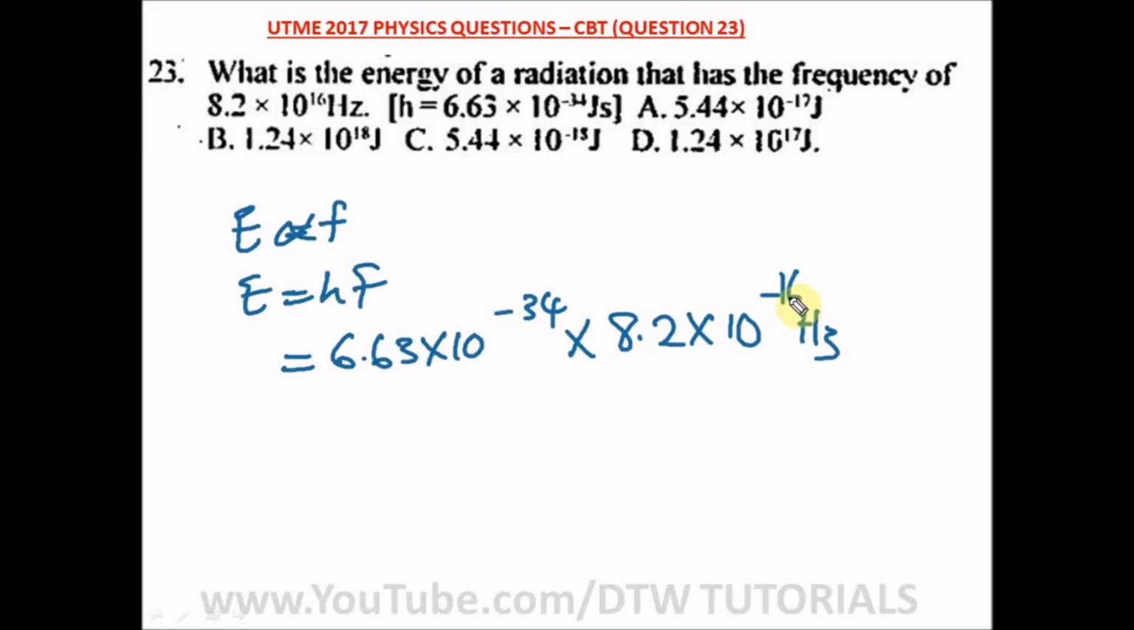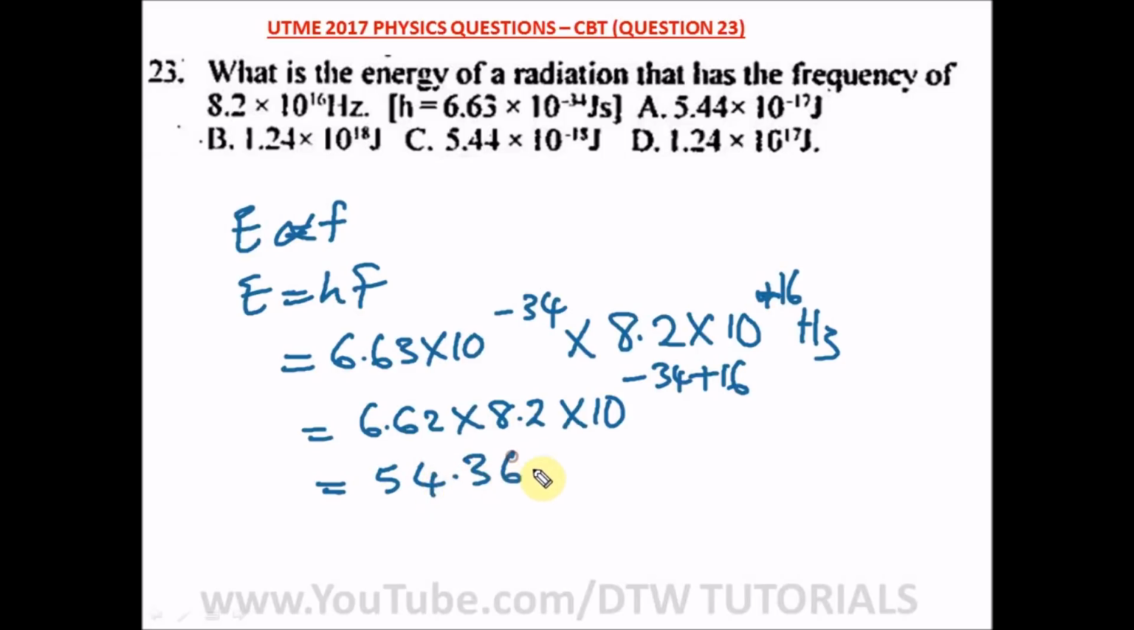Okay, so there's no minus here. This is a plus, 16 plus. So here we're going to have 6.63 times 8.2 times 10 raised to the power minus 34 plus 16. Minus 34 plus 16 would definitely give us, when we multiply these together, 54.366, then times 10 raised to the power minus 18. Minus 34 plus 16 is minus 18.